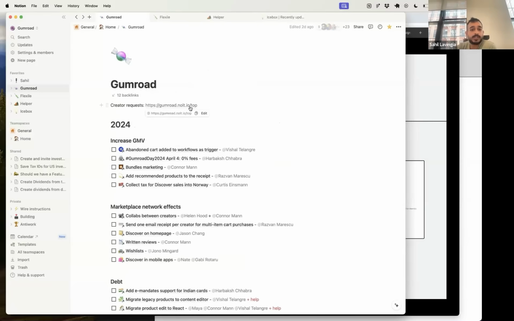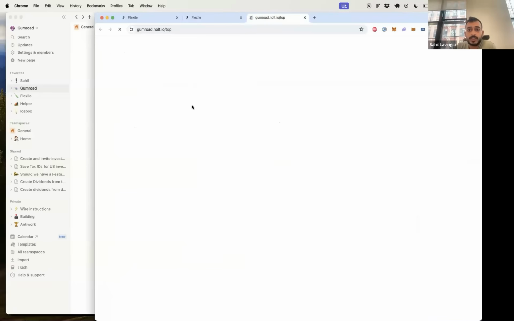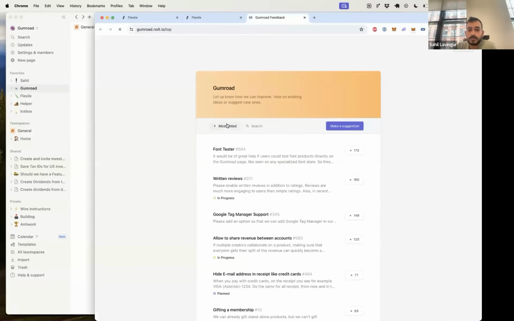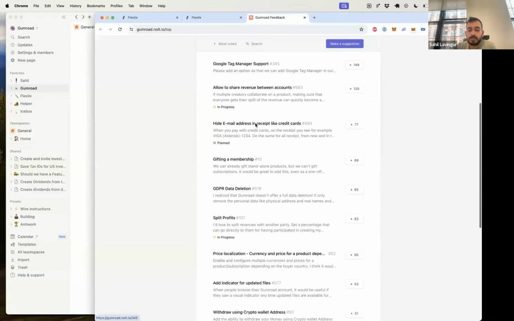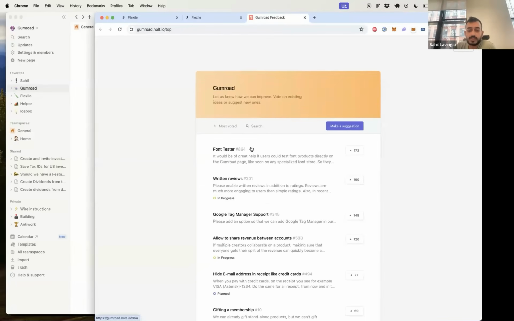And if you, by the way, disagree with any of this, or you say, hey, no, I want Gumroad to work on something else that's even more important, feel free to go to our note and you can look at what people are asking for, which is a big signal in what we use to decide what to work on. And I don't know why a font tester is the number one. Incredible somehow. And it's so recent too. I'll read this and see if it's worth prioritizing.